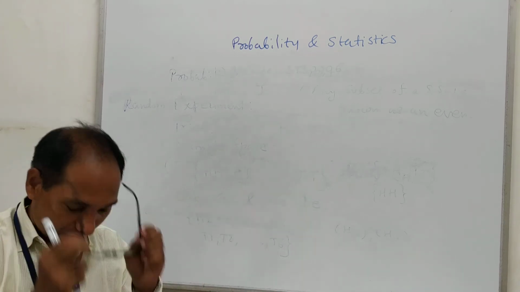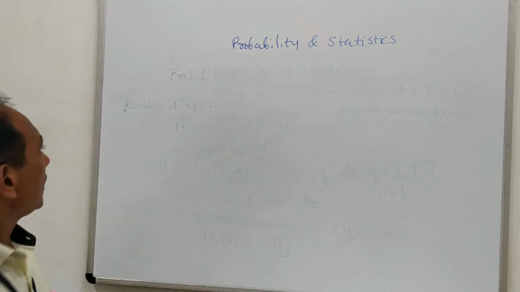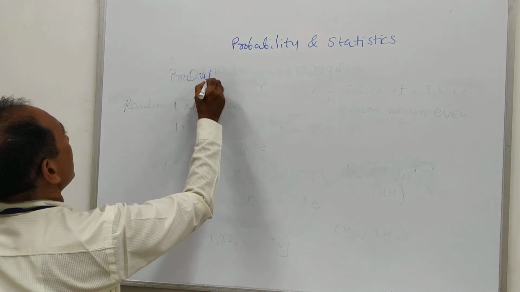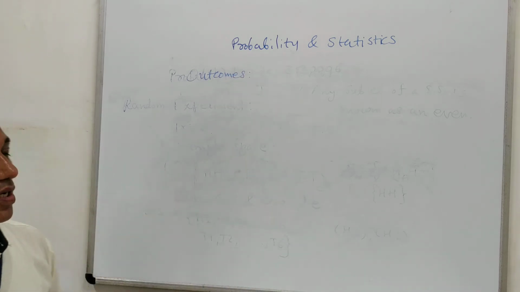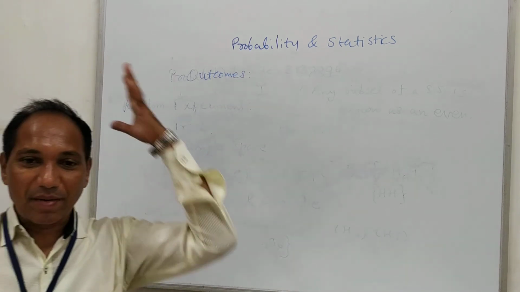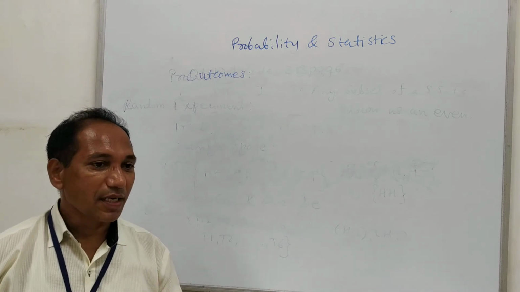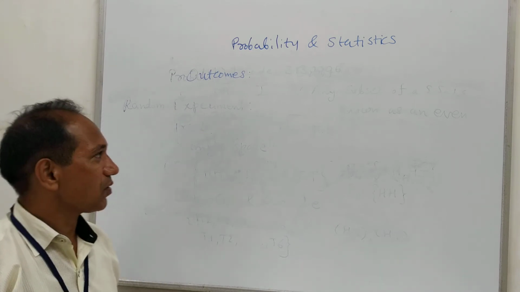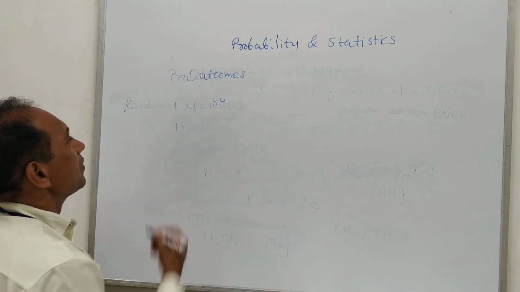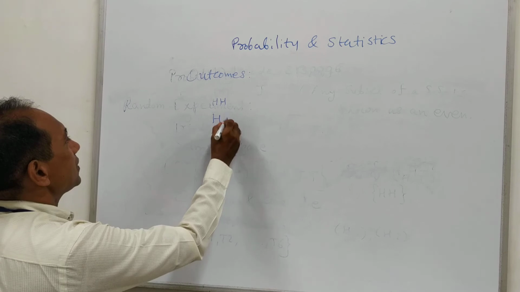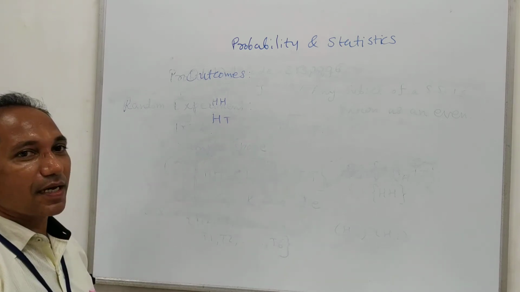One more thing here. You should note that this word outcomes we will also use repeatedly. Outcomes means during the experiment, whatever result we get is known as an outcome. Suppose during the tossing of two coins, we get HH, this is one outcome. We get HT, this is the second outcome. In this way we can get outcomes.